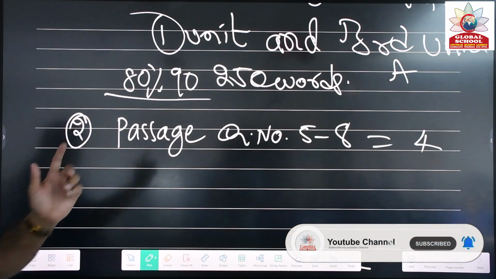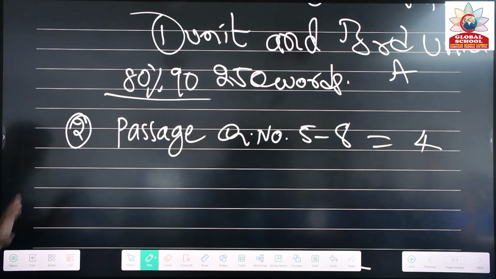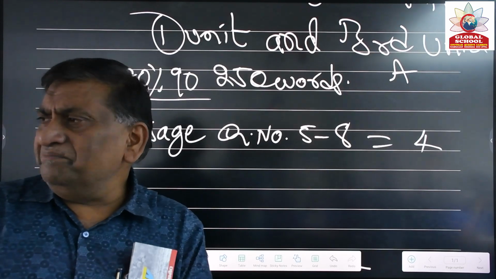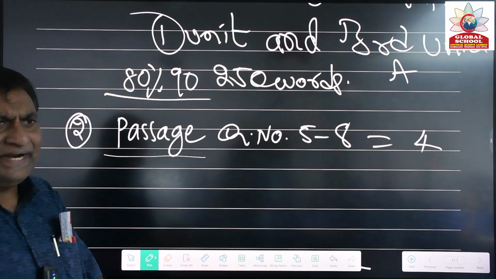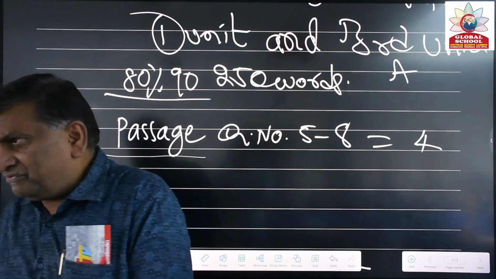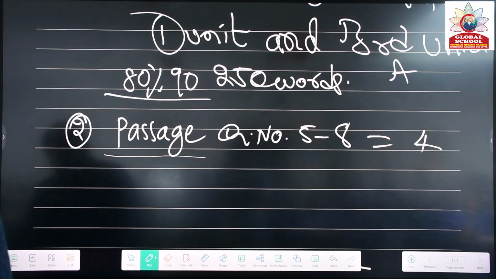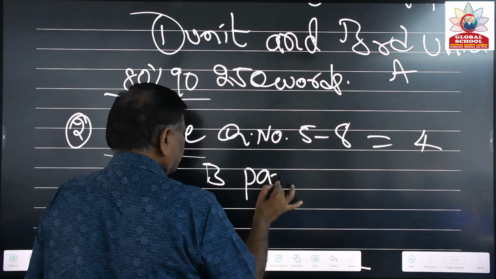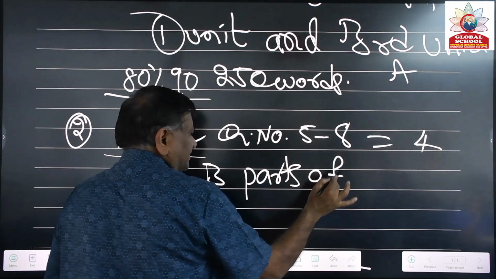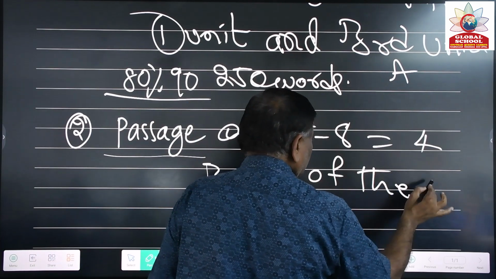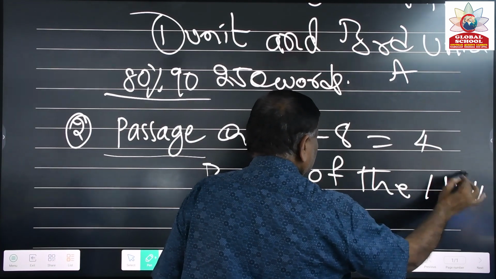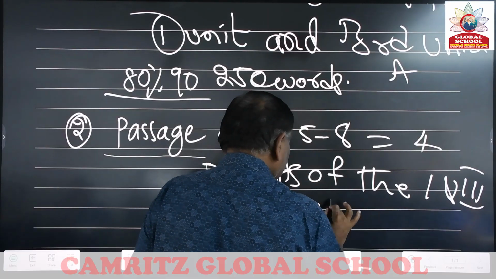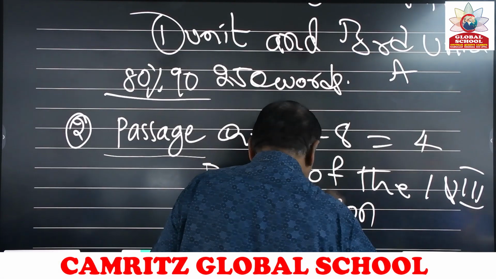I already explained questions 1 to 4. Now I am explaining question numbers 5 to 8. In question numbers 5 to 8, what kind of passage will you get? You will get B parts of the lessons, from lesson 1B, lesson 2B or lesson 3B. B sections only you will get. B parts of the first and third lessons. Yes, come to the point.